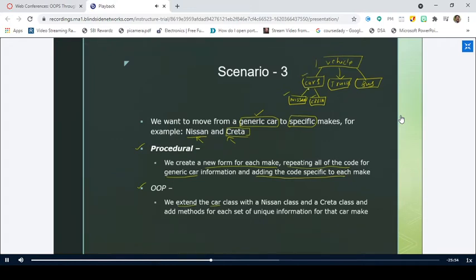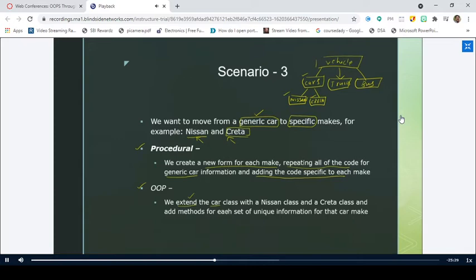You can get the specific classes from the generic class by making use of the inheritance concept, and nothing needs to be repeated. Thereby the programmer gets some relaxation from the coding part. Is it clear up to this point?